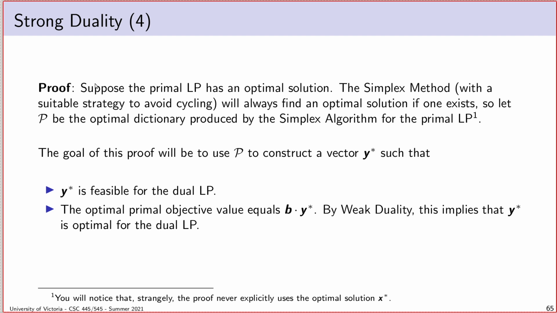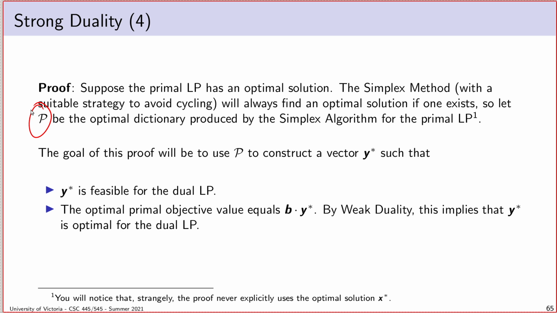Suppose that our primal LP has an optimal solution. So that's what the theorem was doing. The theorem doesn't cover cases where the primal LP is unbounded or infeasible, although weak duality does say a few things about both LPs in those cases. So suppose the primal LP does have an optimal solution. We know by now that the simplex method, as long as you find some way to prevent cycling, will always find an optimal solution if one exists. So let's suppose that we ran the simplex method, and let P be the optimal dictionary produced by the simplex algorithm for this primal LP.